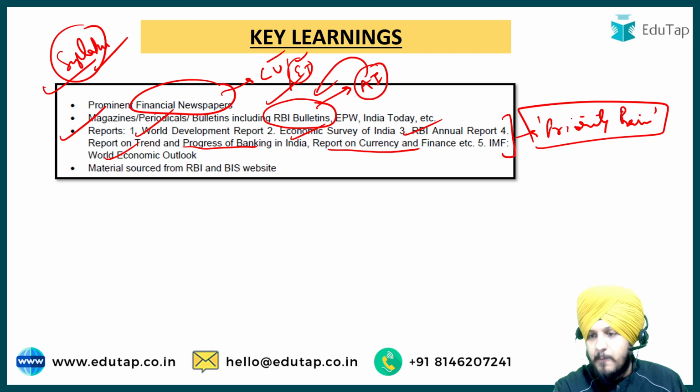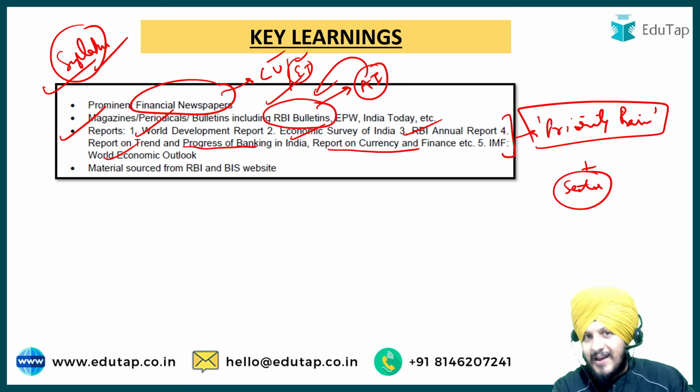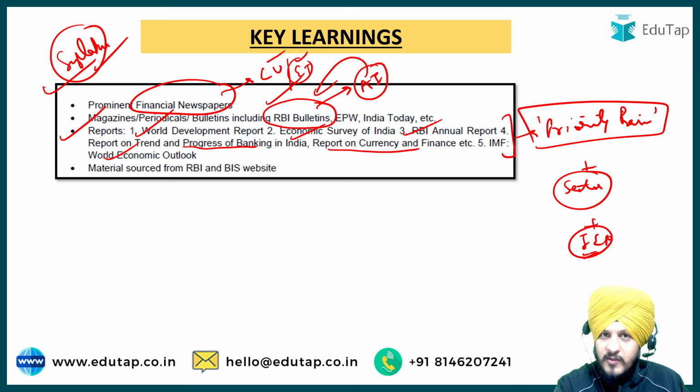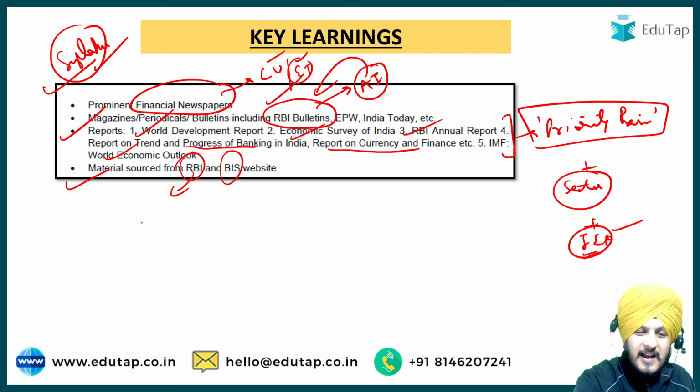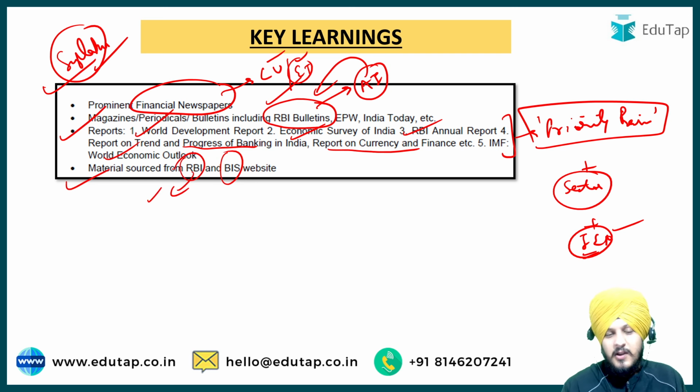Apart from that, you can prepare sector specific reports, only those that align with your syllabus and are highly highlighted in the newspapers. For example, the India Employment Report could be one of them. There are other reports also that we keep on discussing on our YouTube platform under Perspective 360, but this is the idea regarding coverage. Apart from that, material sourced from the RBI and BIS websites, which basically means the media interactions, the bulletin and such things. We keep on covering these on our YouTube channel again.